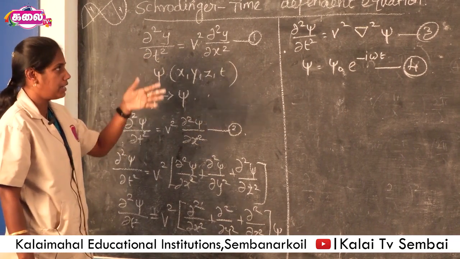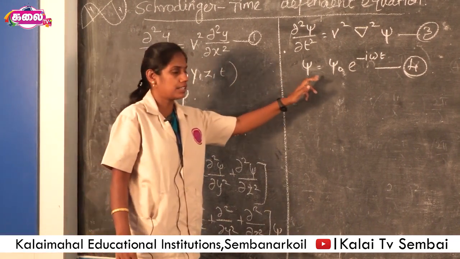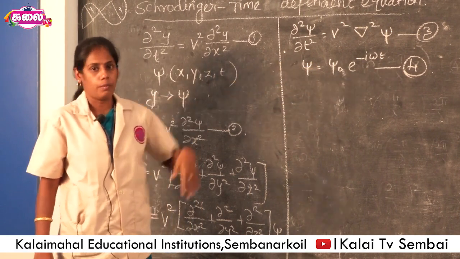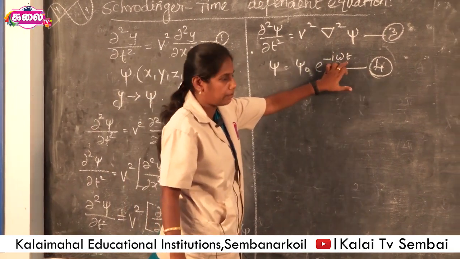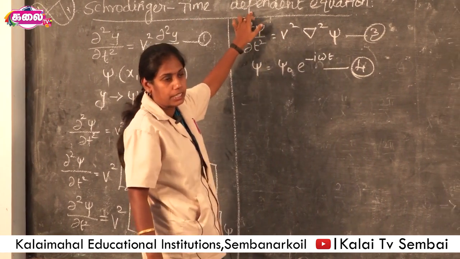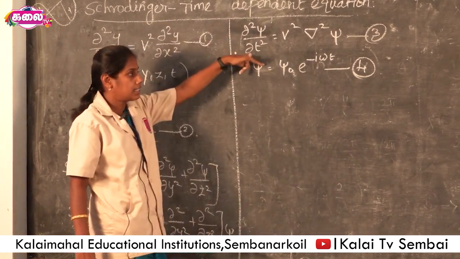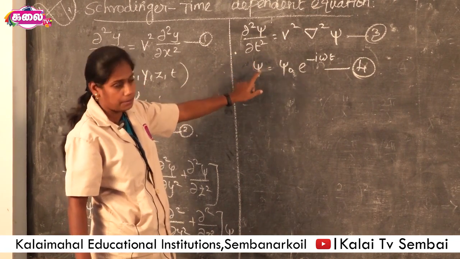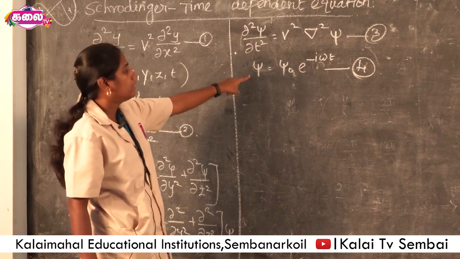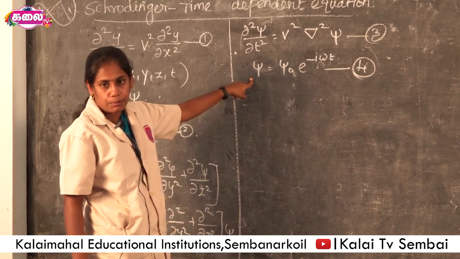But in the time dependent equation, the solution is ψ = ψ0 e^(−iωt). Here the equation is differentiated with respect to t because it is a time dependent equation. In the time independent equation, it is differentiated with respect to position, that is x, ∂ψ/∂x. But here it is differentiated with respect to time.